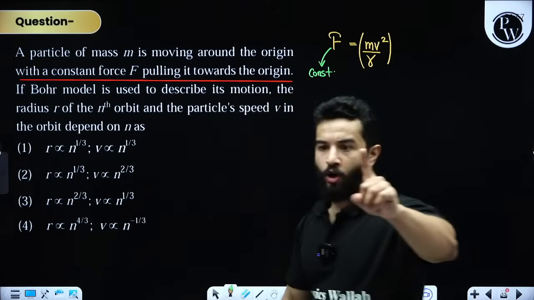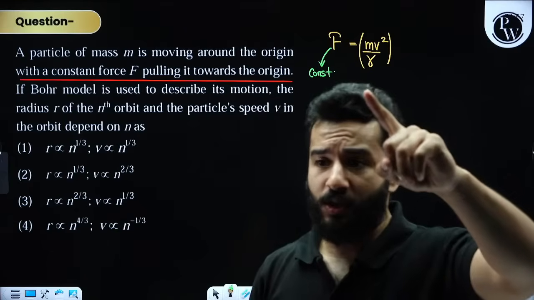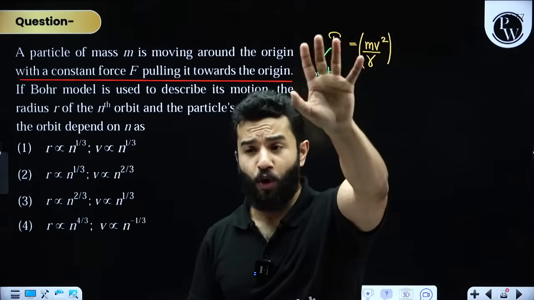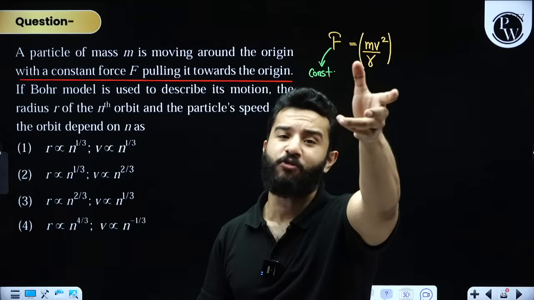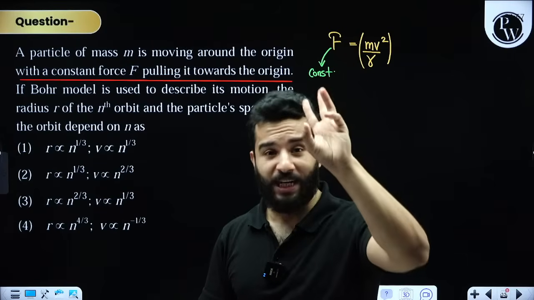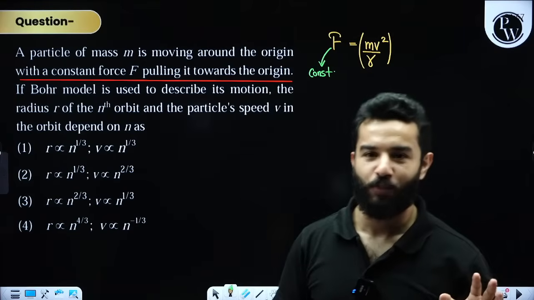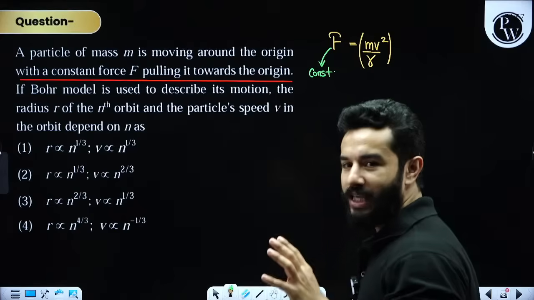Got it? So please don't always assume कि we are going to use Bohr's first postulate. Bohr's first postulate can be modified, but Bohr's second postulate cannot be modified. है ना? Angular momentum will always be nh upon 2 pi. Clear? My dear friends, clear?